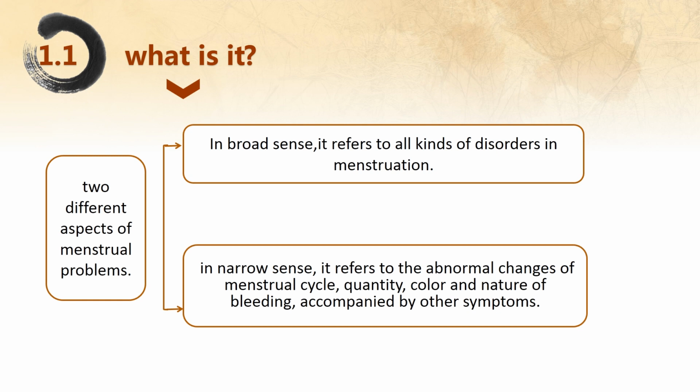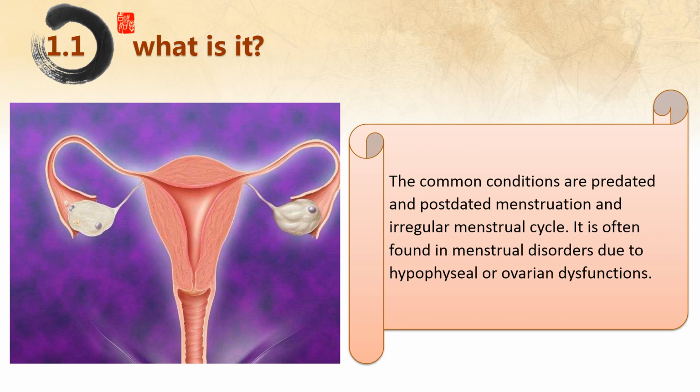Here, it is discussed for the latter. The common conditions are predated and postdated menstruation and irregular menstrual cycle. It is often found in menstrual disorders due to hypoxia or ovarian dysfunctions.